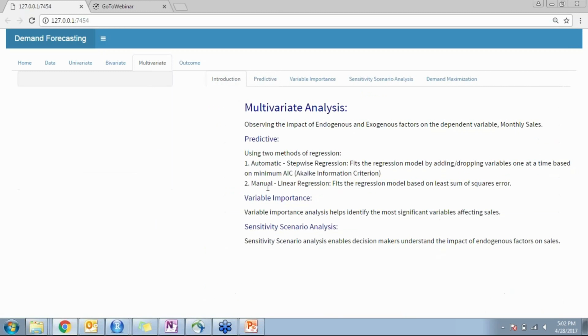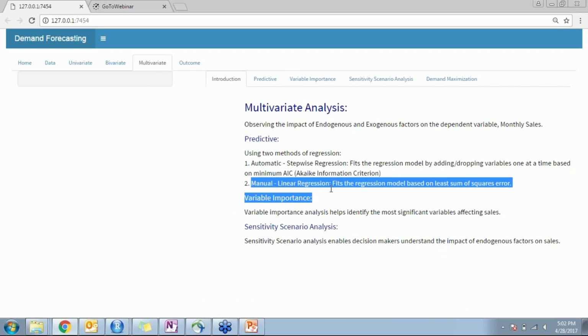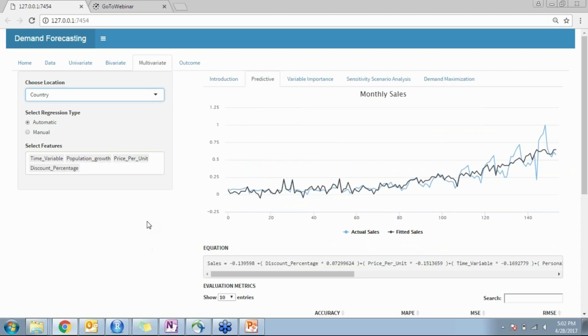In the predictive part, we have two approaches: one is automatic stepwise regression and the second is manual linear regression. If you select a particular country or region, in this case a country, and choose automatic, it will automatically identify what variables should be considered to predict most accurately with a minimum mean square error, and what variables should be fit. That will be automatically selected and carried out.